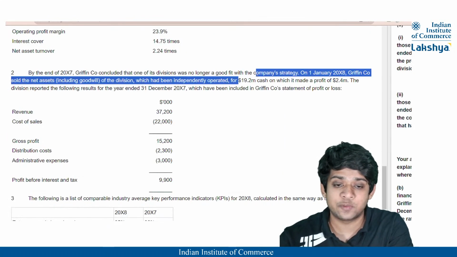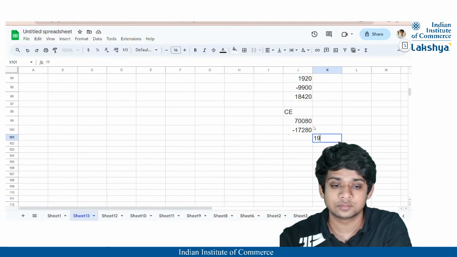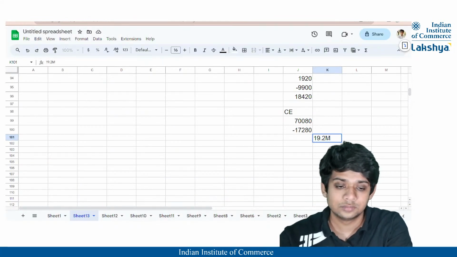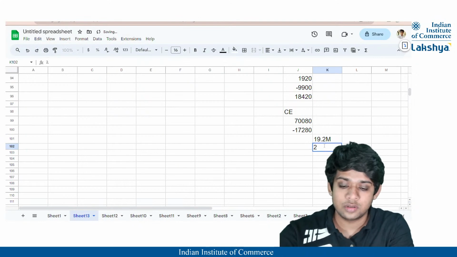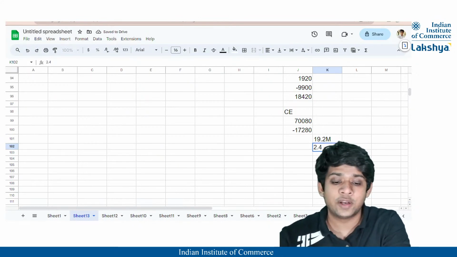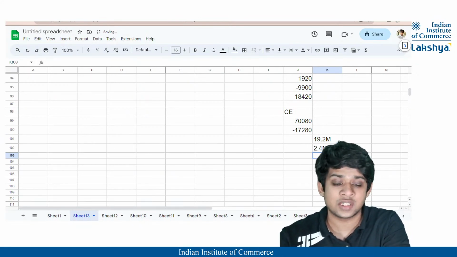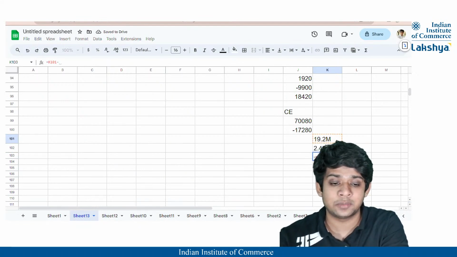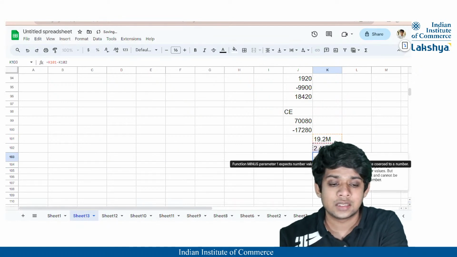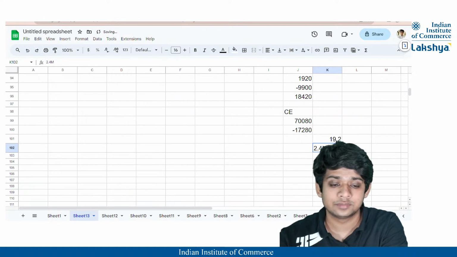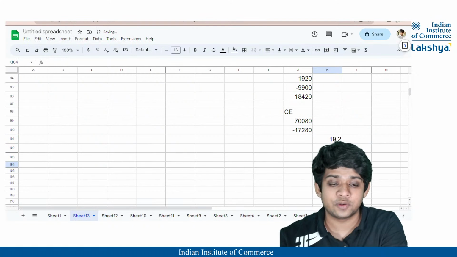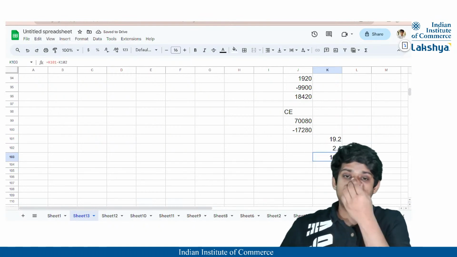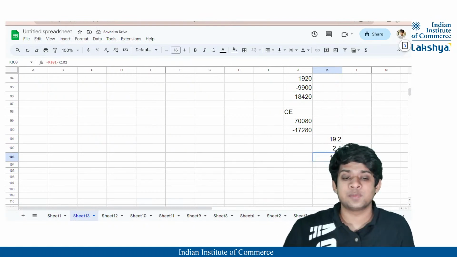It is sold for 19.2 million, correct? And 2.4 million is the profit that we have achieved, correct? So what is the carrying value of this operation? 19.2 million minus 2.4 million. I'll just remove the million. Yeah. So 19.2 million minus 2.4 million, 16.8 million is the carrying value of the operation which is disposed of.